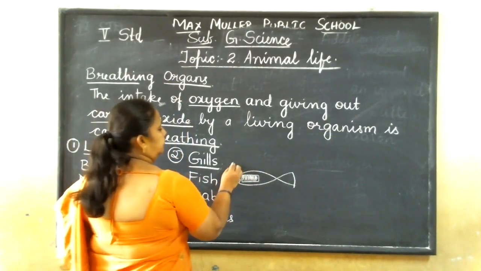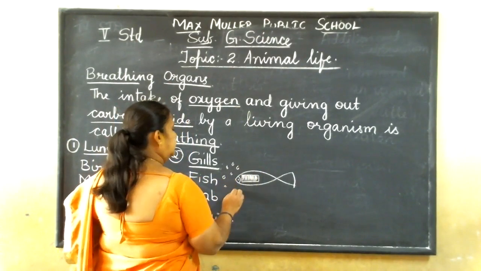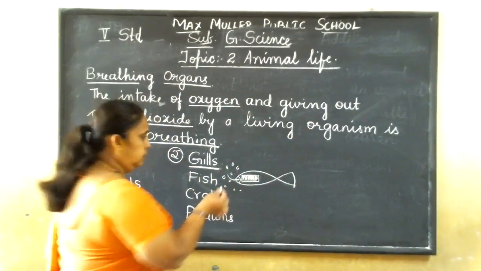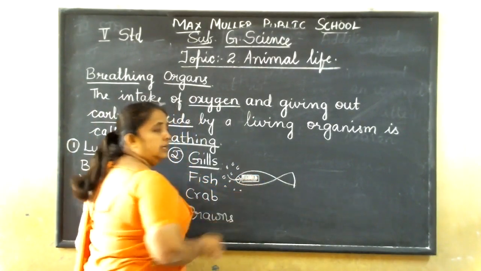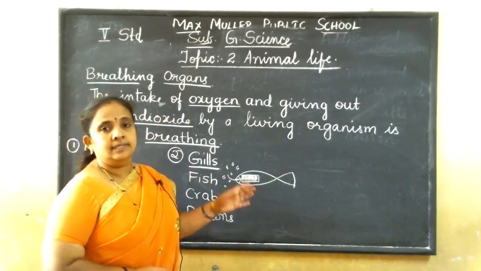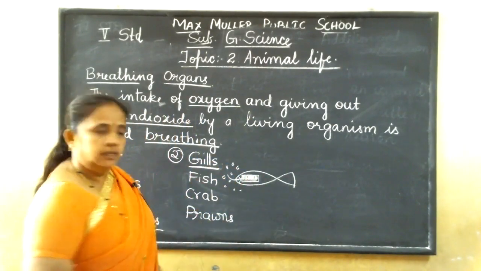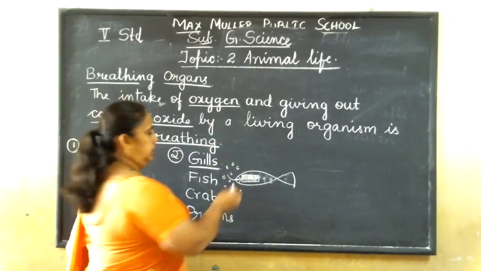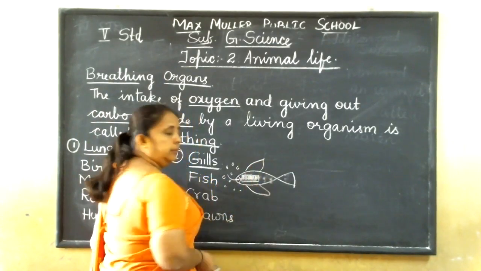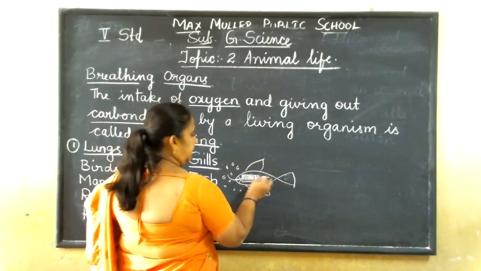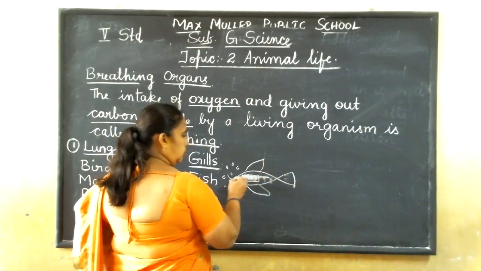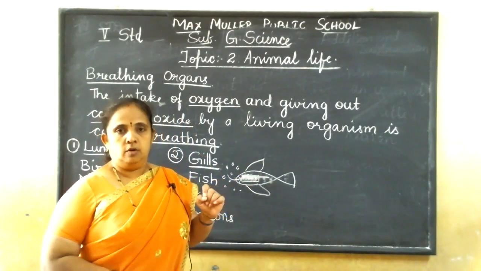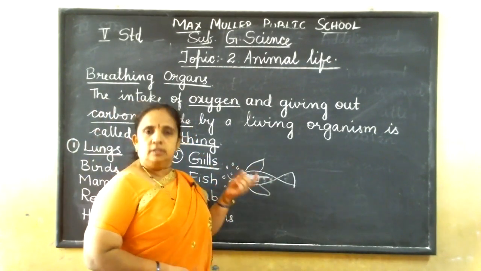Okay, so when the fish gulps water, when it takes water into its mouth, the oxygen which is present in the water is going to reach the gills. Again, the gills have a rich supply of blood. So through that blood only, the oxygen will reach the other parts of the body. And when it gives out the air, through that blood the carbon dioxide also comes out. So like us only, but the breathing organ is different.